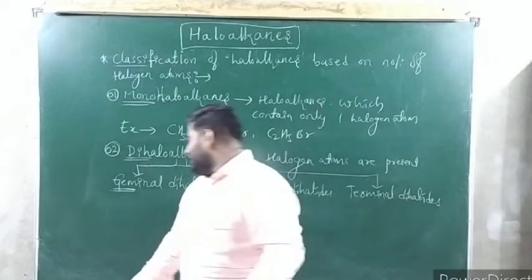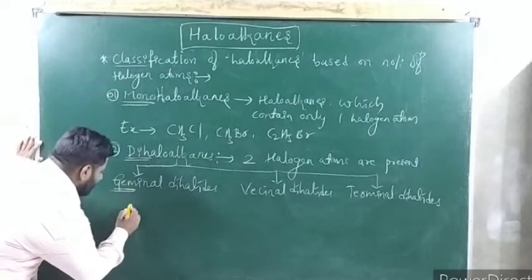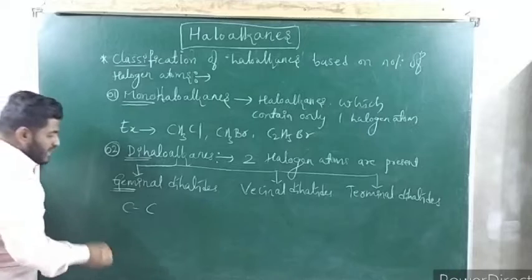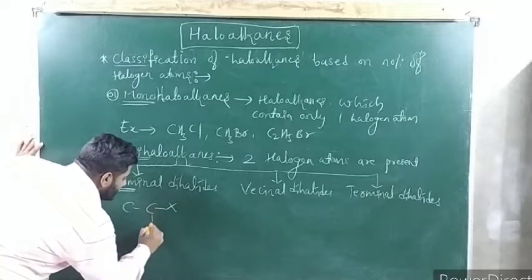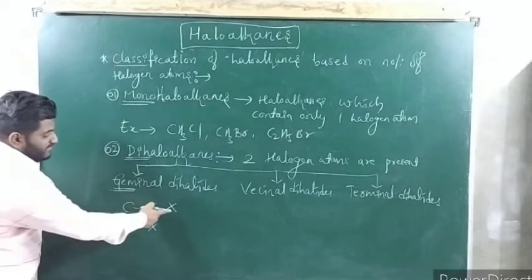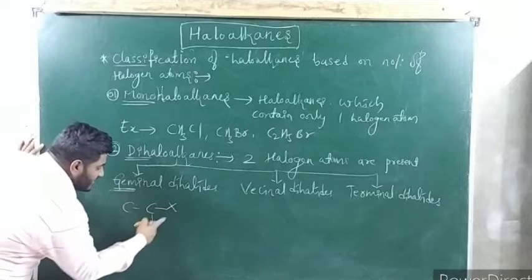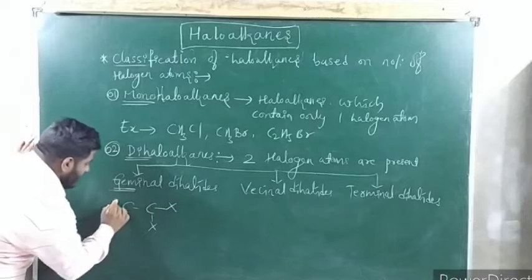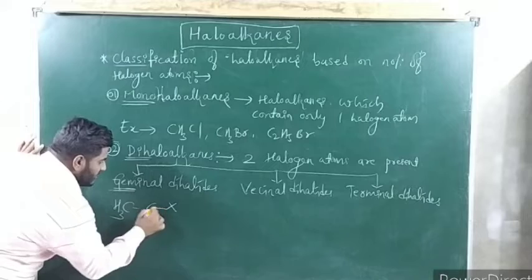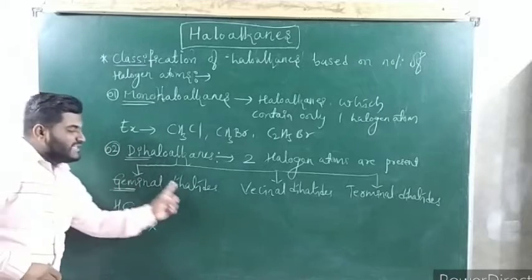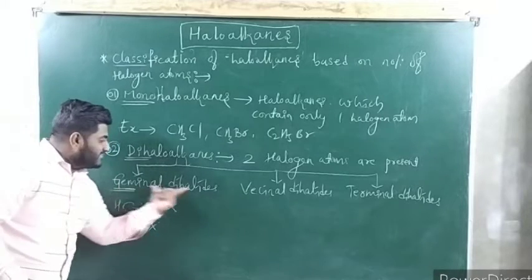For example, see here. Suppose I take 2 carbons. Two halogens are there. Halogen is represented by X, right? So both the halogen atoms are attached to the same carbon atom. Remaining you can write anything, hydrogens 1, 2, 3 over here. This is geminal dihalide. What are geminal dihalides?